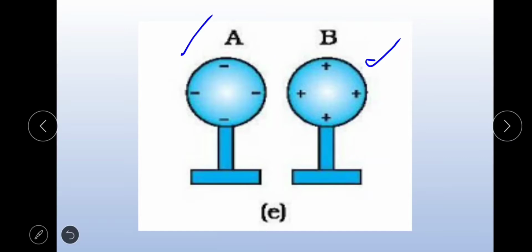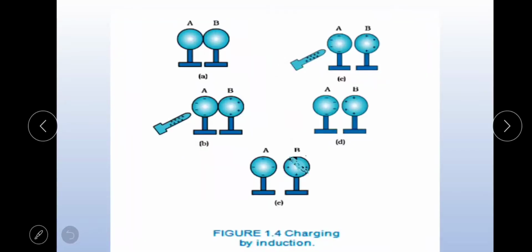So finally we get two charged bodies. One is a negatively charged body, the other is a positively charged body. This is the summary of the process of charging by induction.